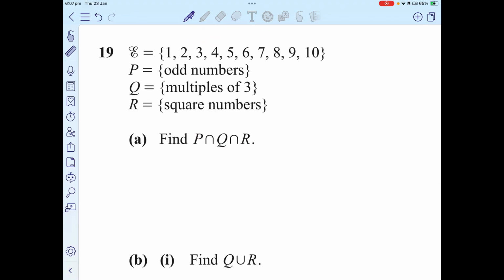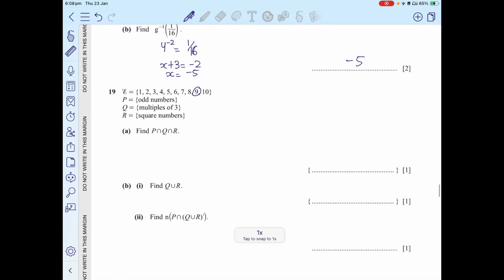Now, here it says there's a universal set containing 1, 2, 3, 4, 5, 6, 7, 8, 9, 10. P is odd numbers, Q contains multiples of 3, and R is square numbers. You have to find a number which belongs to all categories. It's an odd number, an odd multiple of 3, which is also square. And the only odd multiple of 3 which is also square is 9. So 9 is the only number.